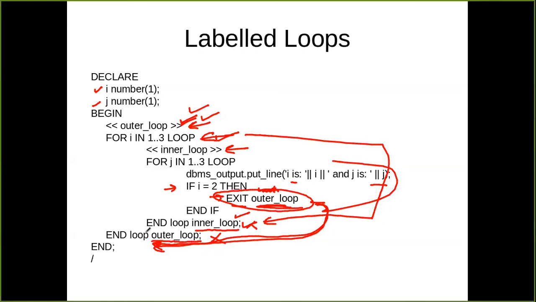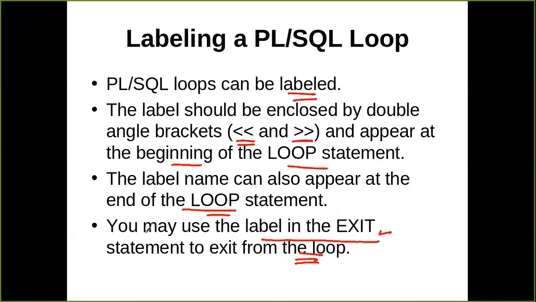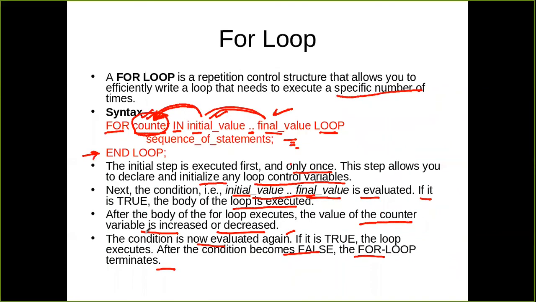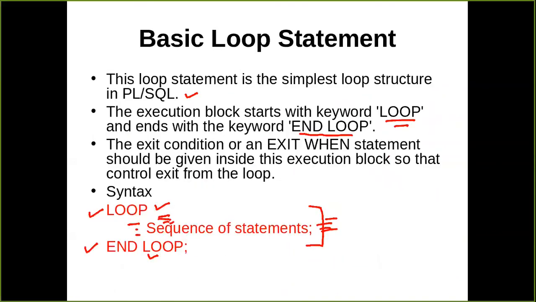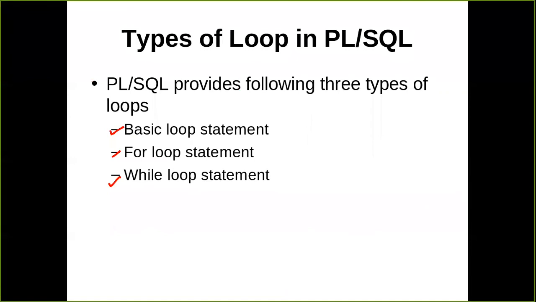Okay, so that is all about loops. If there is anything you want to discuss again, we have covered four different structures for the loop. The very first one is the simple basic loop, then the for loop, then the while loop, and then we have the labeled loop.